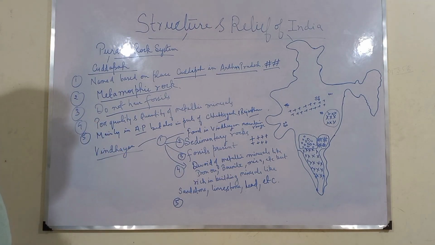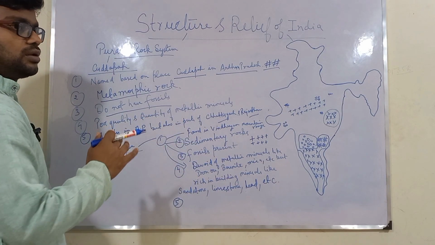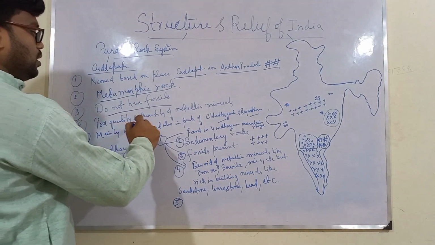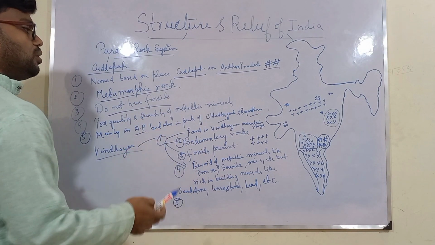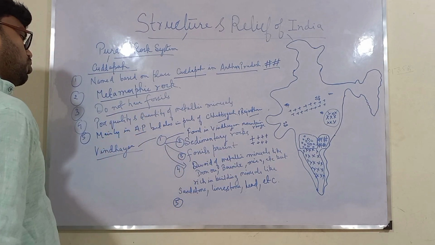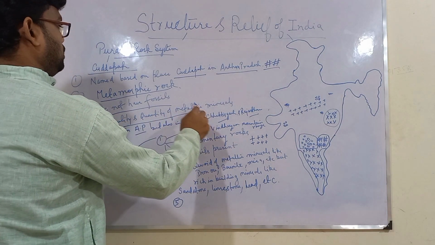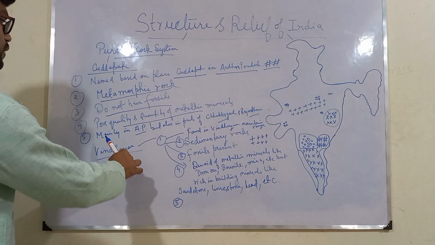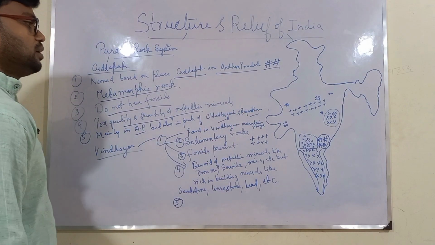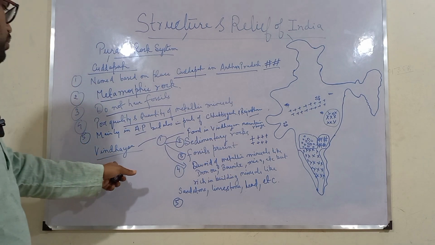Now, what is the fourth important point about this? Unlike Archean rocks, which were very good in metallic minerals, these Kudappa rocks are not good in metallic minerals, or even if they have some metallic minerals, they are of very poor quality. So this is the fourth important point about Kudappa rocks. And the fifth one is that of course these are found in Andhra Pradesh and a few parts of Chhattisgarh and Rajasthan. So if you people have noted down Kudappa rock, then we will move to Vindhyan rocks.